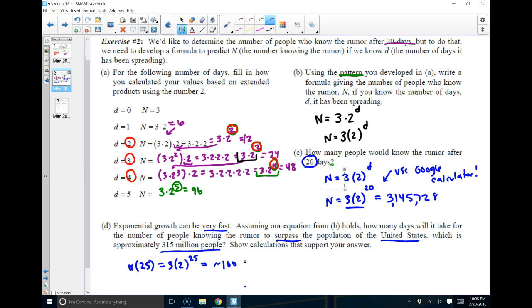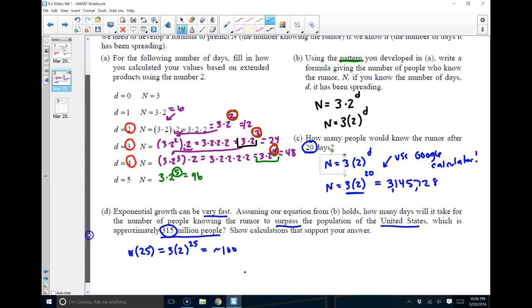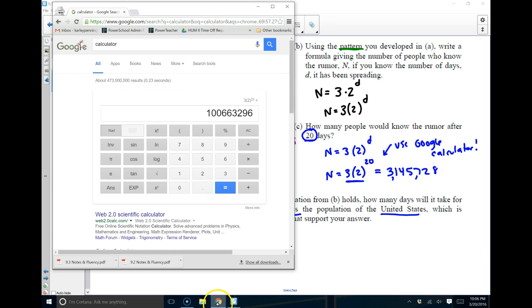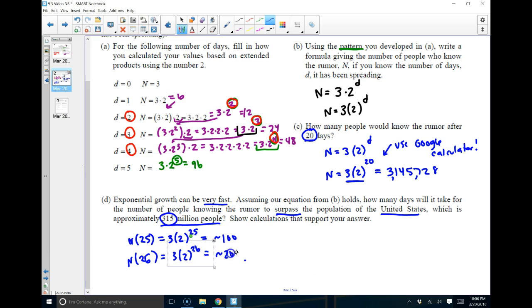Okay, that's too small, right? I want to go over 315. So let's try the next one. Let's try n of 26. 3 times 2 to the 26, and let's go to calculator and see what I get. So I'm going to clear this and do 3 parentheses 2 parentheses to the 26th, and I'm going to hit equals. Now I'm getting closer. Now I've got 201 million. That's still not what I want though, because I want to be over 315, but I'm getting closer.